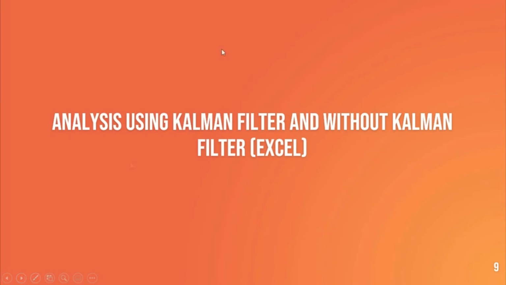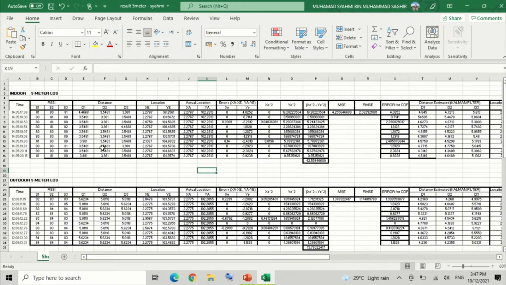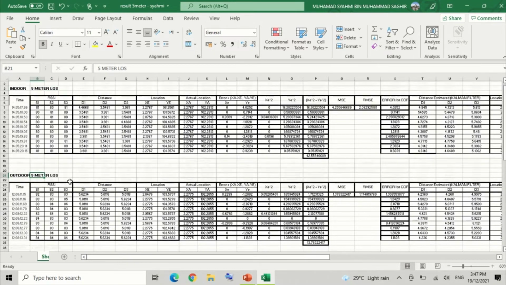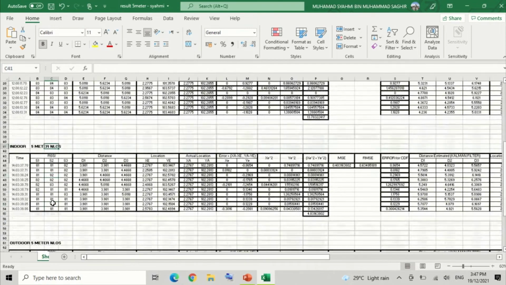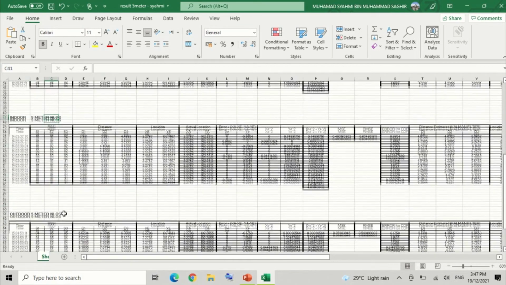And next, we are using the Kalman filter and without using the Kalman filter in Excel. As you can see, there are 4 different measurements that I measured. The first is indoor 5 meter LOS. Second is outdoor 5 meter LOS. Next is the indoor 5 meter NLOS. And finally, outdoor 5 meter NLOS.